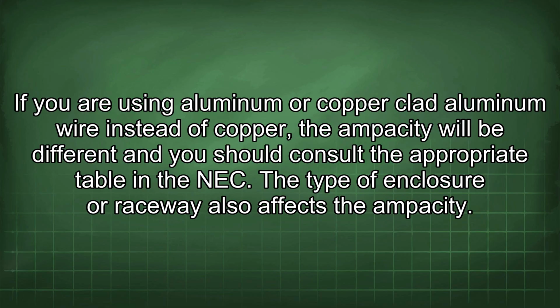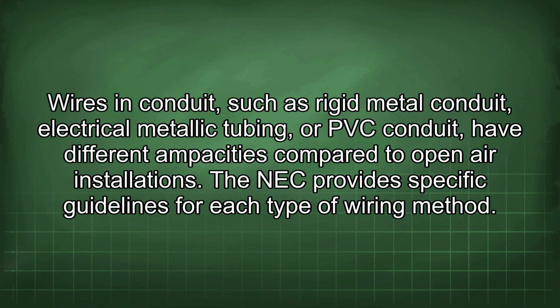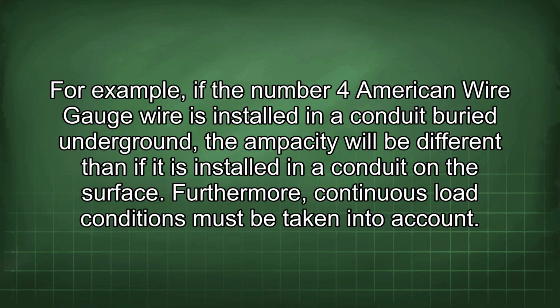The type of enclosure or raceway also affects the ampacity. Wires in conduit, such as rigid metal conduit, electrical metallic tubing, or PVC conduit, have different ampacities compared to open-air installations. The NEC provides specific guidelines for each type of wiring method. For example, if the number 4 American wire gauge wire is installed in a conduit buried underground, the ampacity will be different than if it is installed in a conduit on the surface.